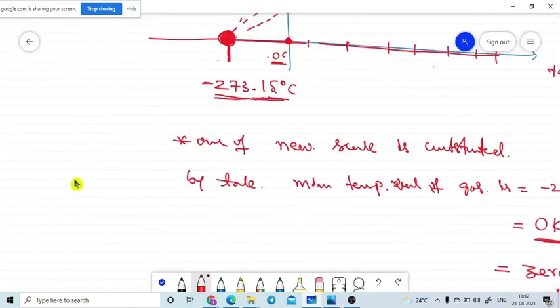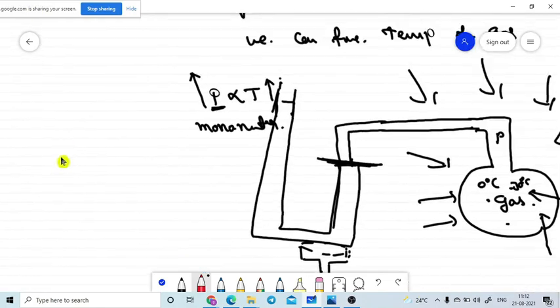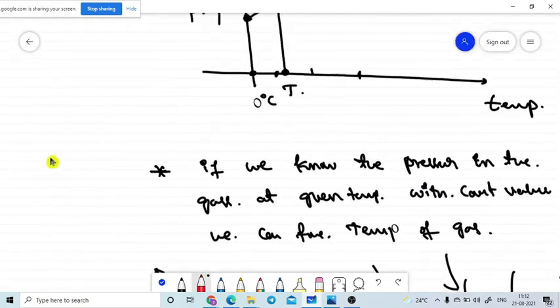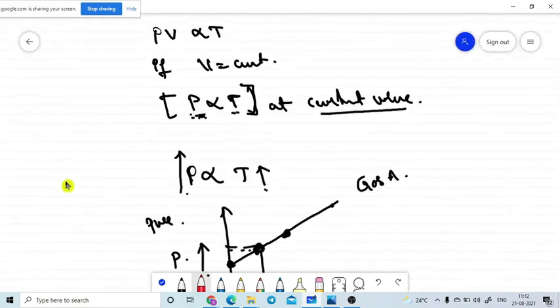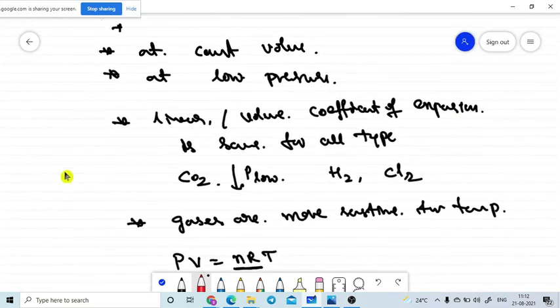This is about the absolute scale. What does absolute scale mean? What is the advantage of the absolute scale? How was the absolute scale constructed? What is the drawback of the liquids? That's right. This is our goal.